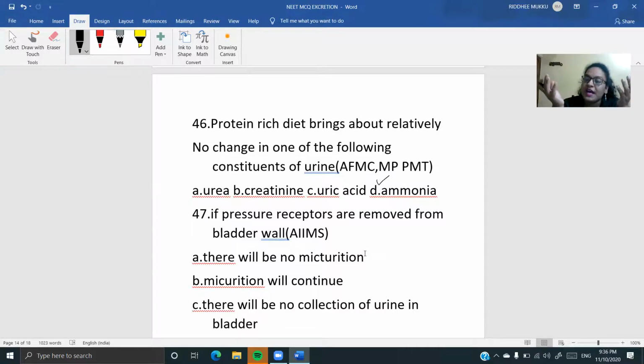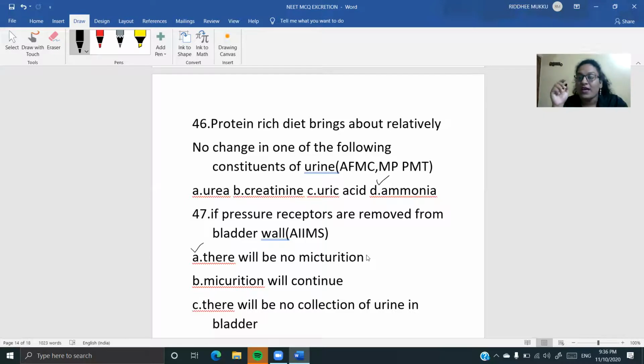So what is happening? There is a failure in the message conveying between the receptors and the brain, children. So now your bladder just goes on getting filled out, and it may overflow at one particular instant, but there will be no micturition. This is the answer that you have to go for.